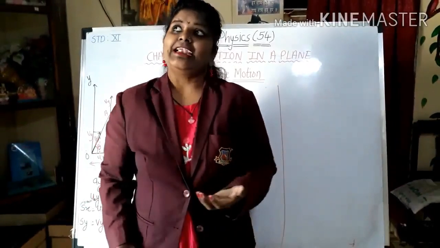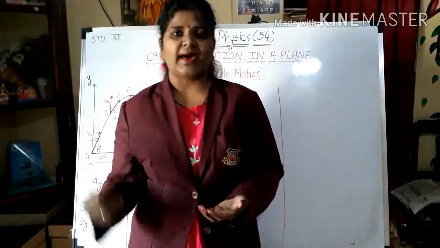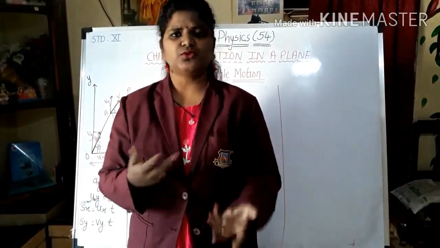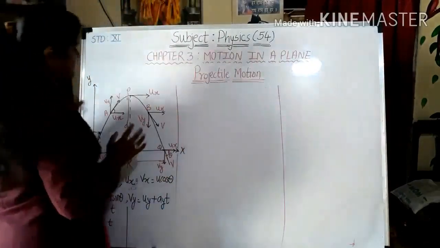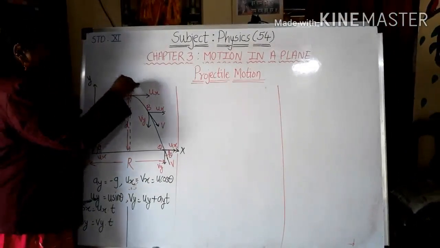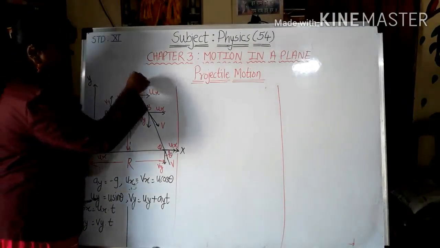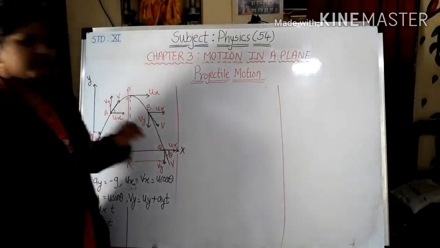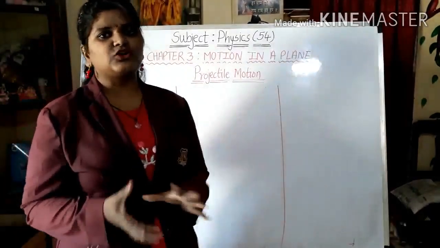As we all know, anything thrown in the air will come back to the earth due to gravitational acceleration. The same thing is happening over here. It is covering this path, at this point it is stable, and then again it is coming back to the ground, and this much is the path covered by that object.